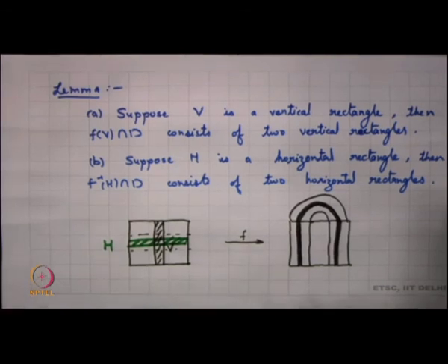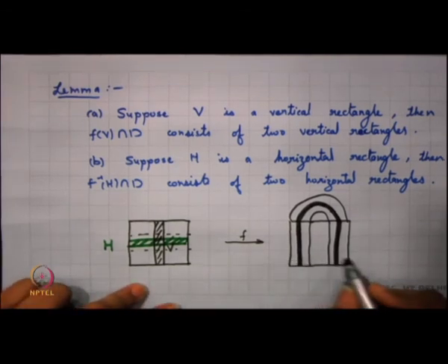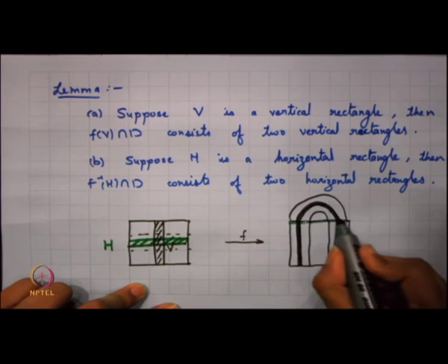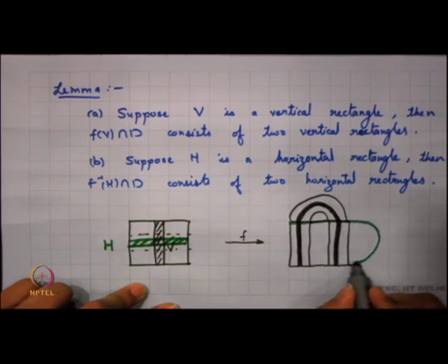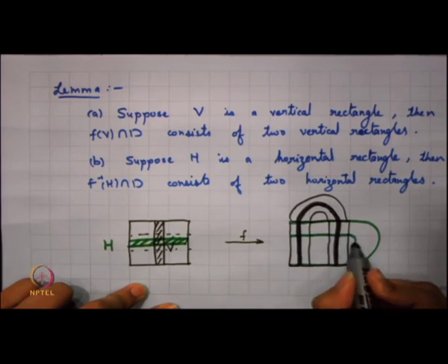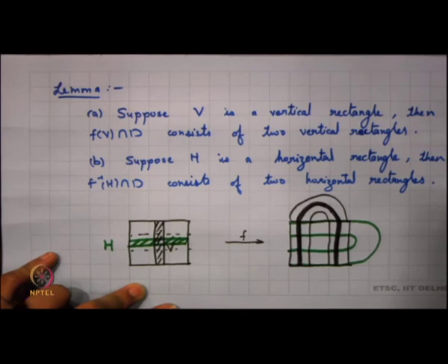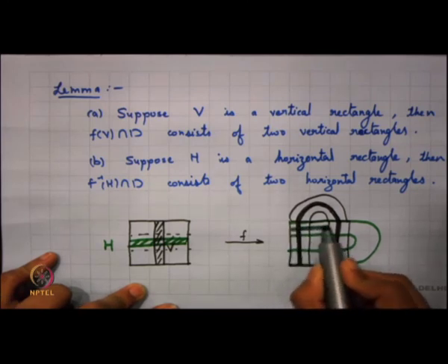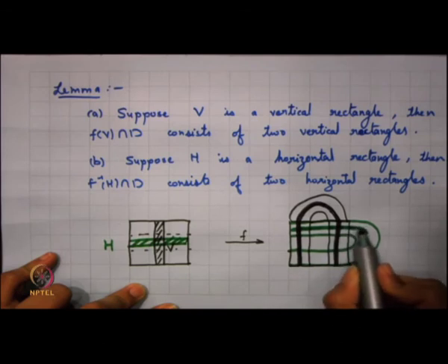So, this horizontal rectangle would be mapped in such a manner, something like this form. So, how is this horizontal rectangle being mapped? It would be mapped something in this particular form.